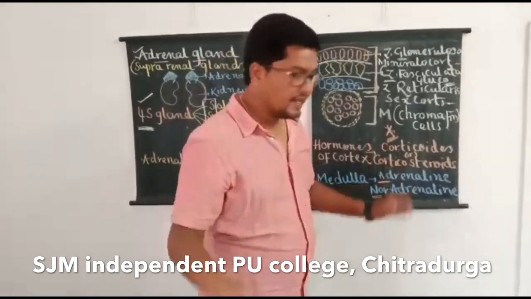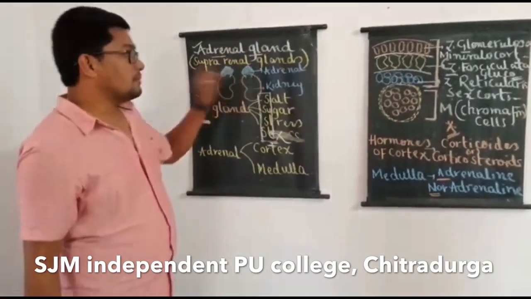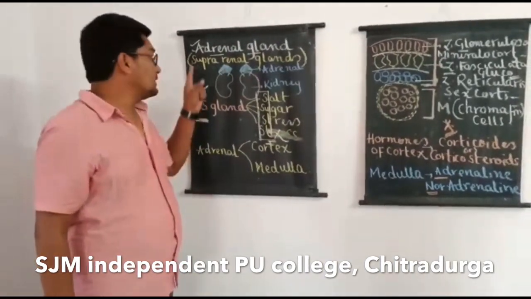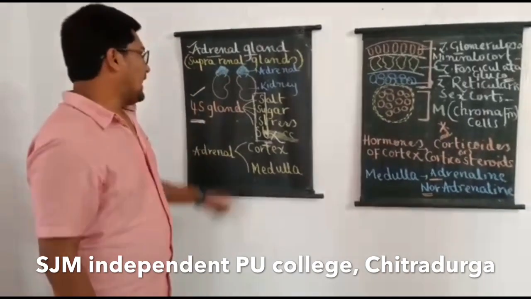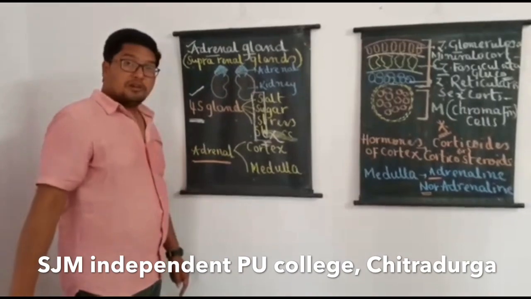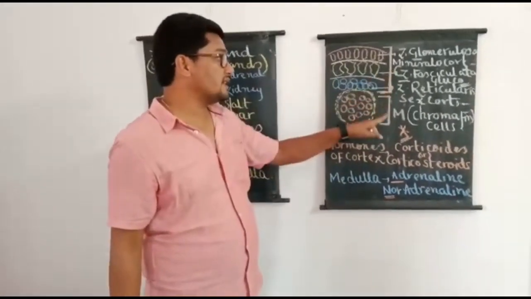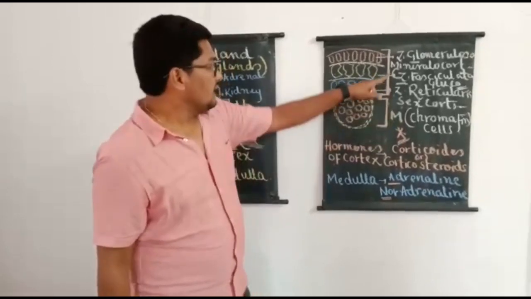So with this, it is very clear. A pair of adrenal glands are present above the kidneys. That's why they are called suprarenal glands. And in the inner structure, when we take the section of the adrenal gland, adrenal is demarcated into what? Outer cortex and inner medulla.